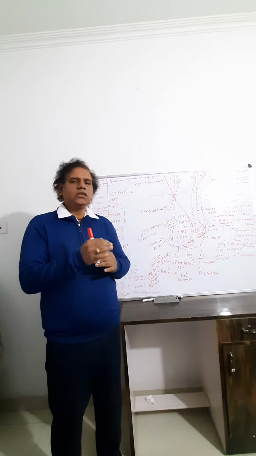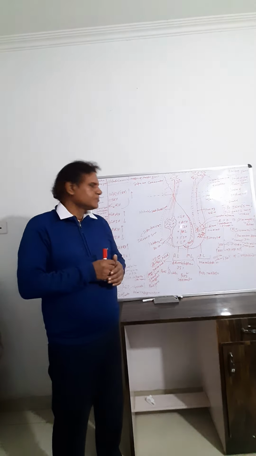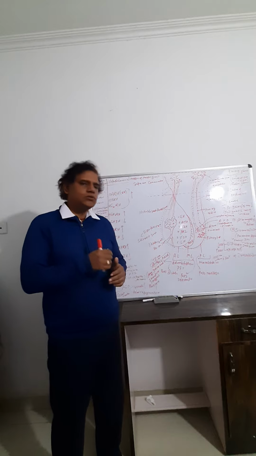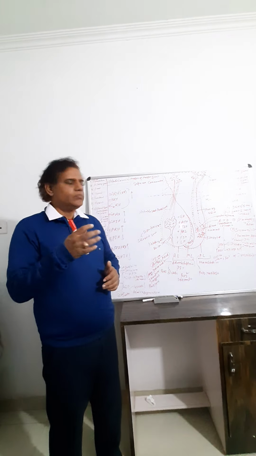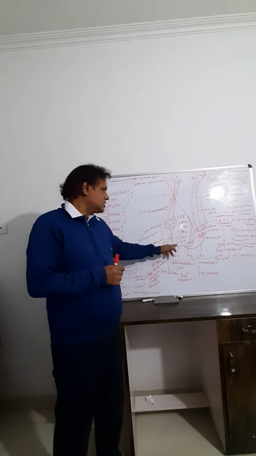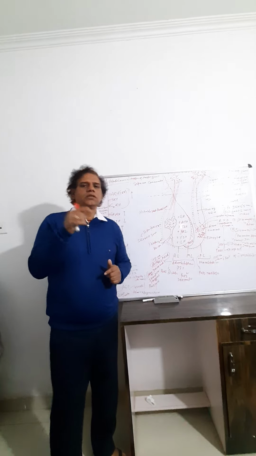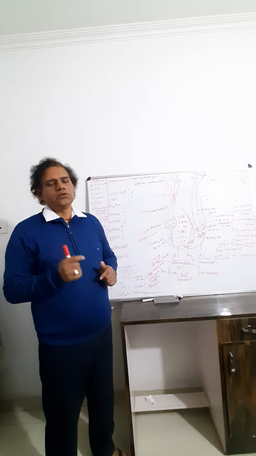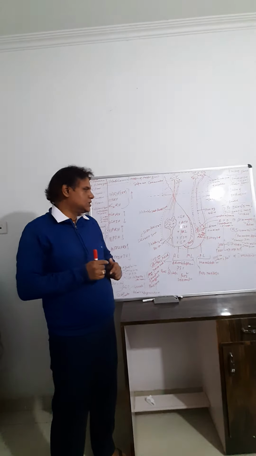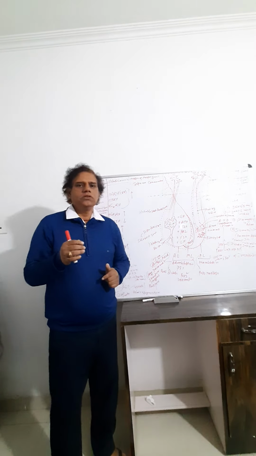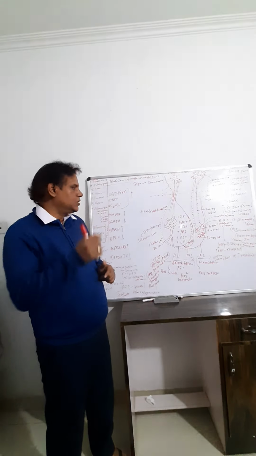TSH controls the thyroid gland, that is T3, T4 and thyrocalcitonin, and prolactin controls milk secretion, formation and development of the mammary gland. FSH, LH: in males, FSH acts on the seminiferous tubules, and LH acts on the Leydig cells or interstitial cells to form the androgen hormones, and it is responsible for spermatogenesis with the help of androgen also.